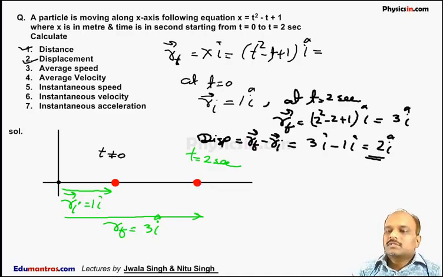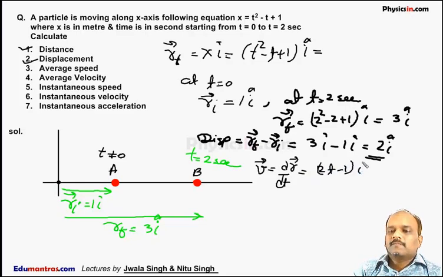But when we talk about the distance, it means the actual length traveled by the particle. So suppose at t is equal to 0, the particle is at A, and at this instant it is at B. When the particle is at A, we have to calculate its velocity. So v comes out to be dr by dt, which is equal to 2t minus 1 i cap. So the velocity is given by 2t minus 1 i cap. Now at t is equal to 0, the velocity of the particle is minus 1 i cap. So the particle is moving backward with a velocity of minus 1 meter per second.